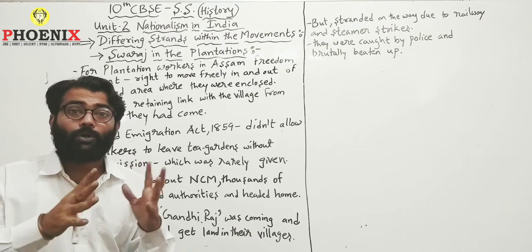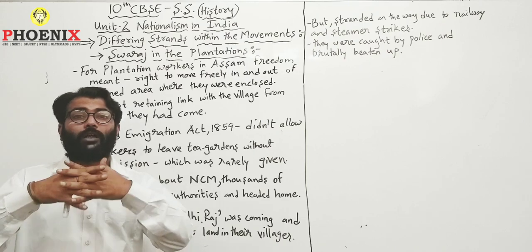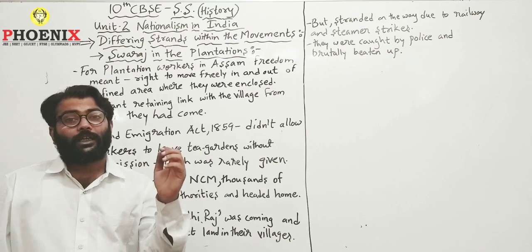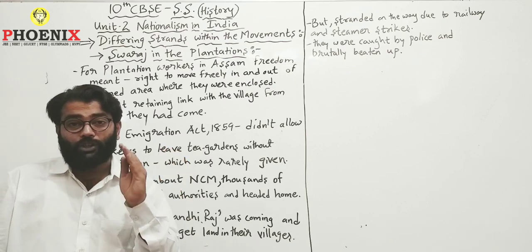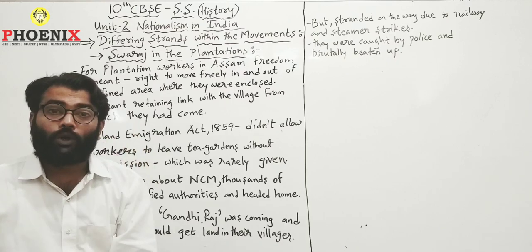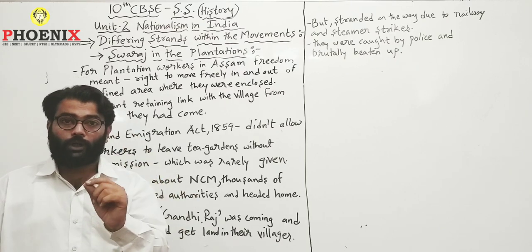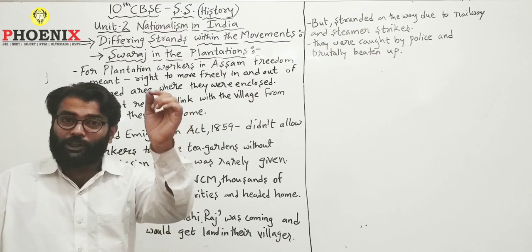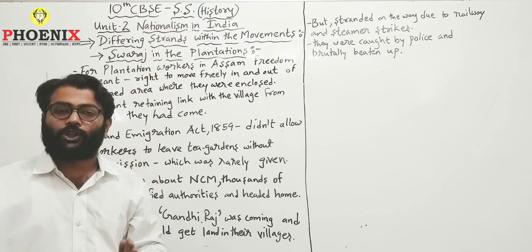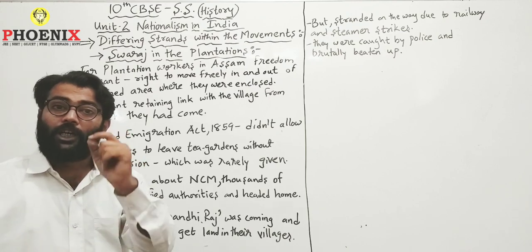They were brought to Assam from some villages, states or regions of India. They used to work for plantation owners, and most of these owners were either Britishers or Europeans having good relations with the British government.